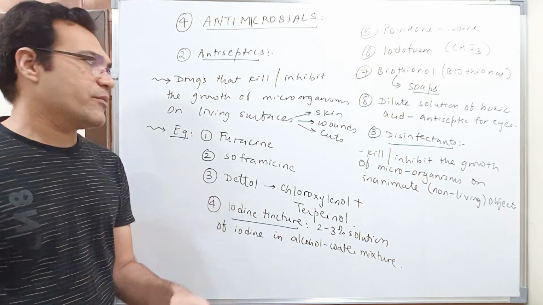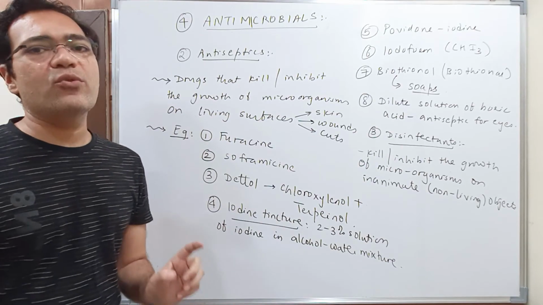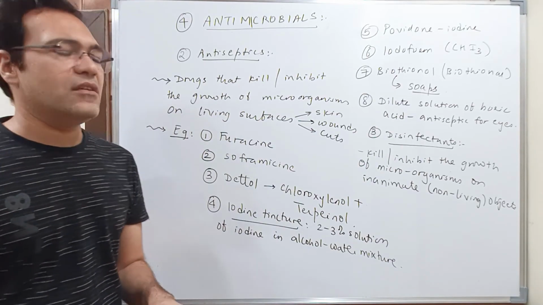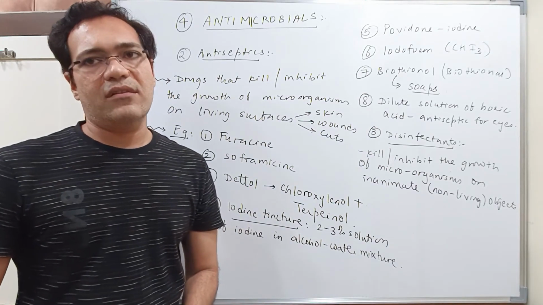So the basic difference between antiseptics and disinfectants is that antiseptics are only used on living surfaces and disinfectants can be used on non-living things.